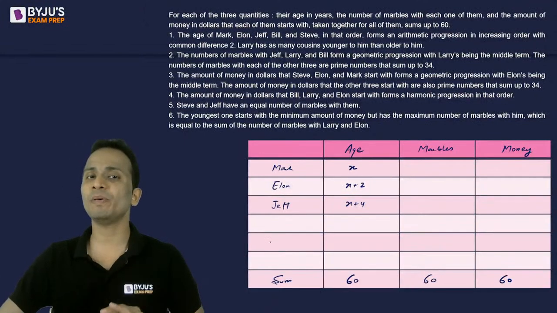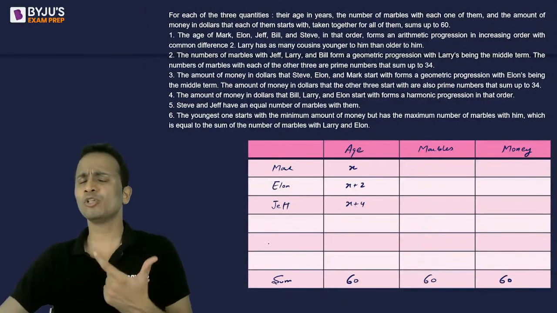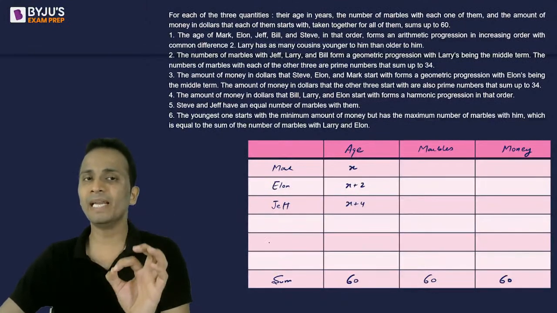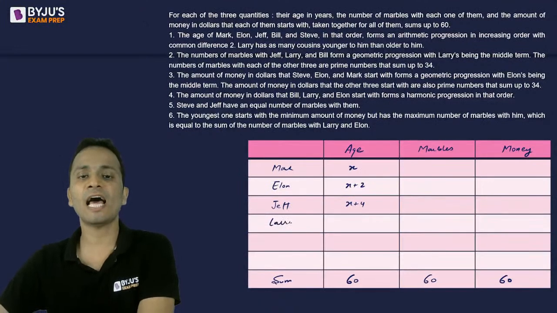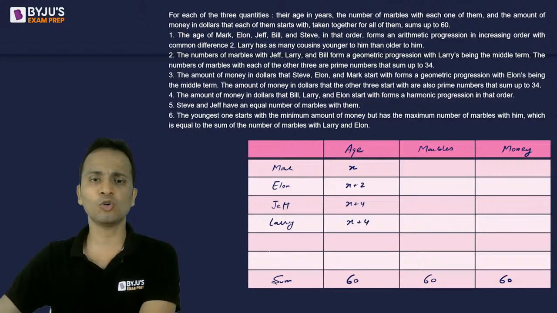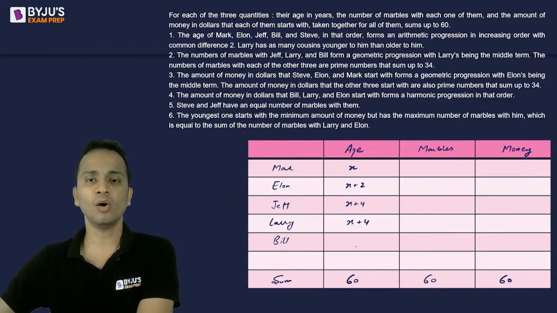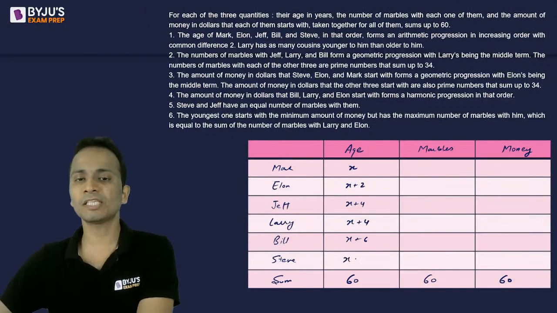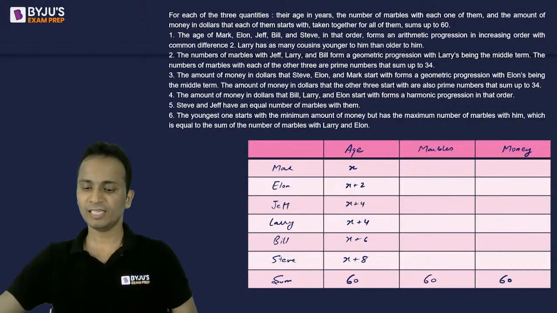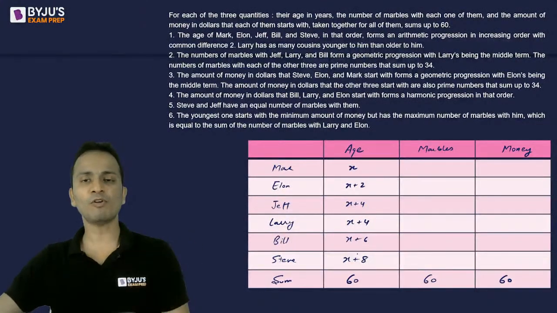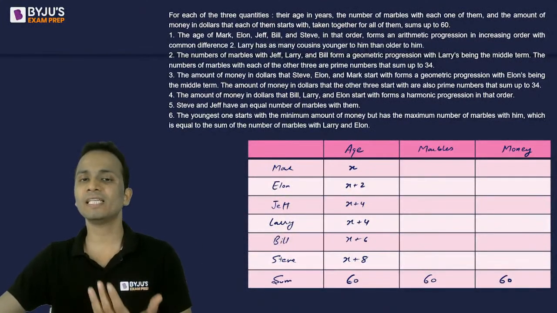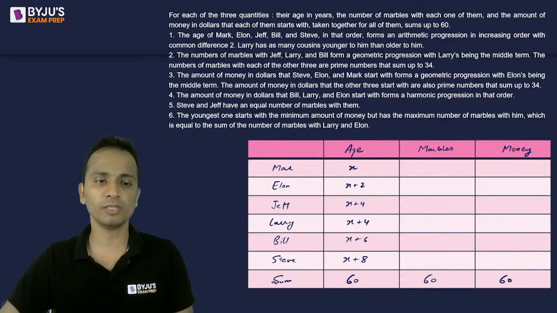Also, Larry has as many cousins younger to him as older to him. So Larry has to be also in the middle of these people. So I can say that the ages of Jeff and Larry will be equal. Then the age of Bill will be X plus 6 and Steve will be X plus 8. Now I have filled the complete row for age in terms of X. Now the sum of all these ages is equal to 60. We get the value of X and then the value of all these ages.